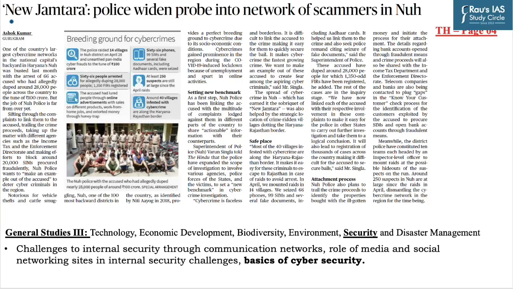Moving on to the next topic of today's discussion, which is based on this news, which featured on page number 4 in The Hindu. It basically talks about cyber crimes in India. The country's largest cybercrime network in the national capital's backyard, in Haryana's Nuh district, was busted last month, and 66 accused were arrested who duped around 28,000 people, including money amounting to 100 crore.